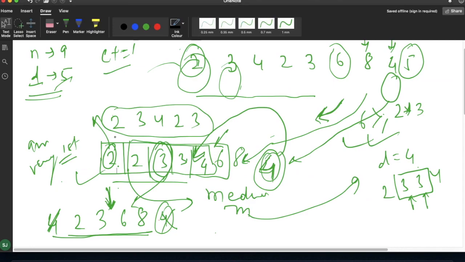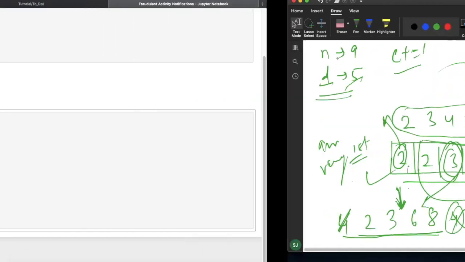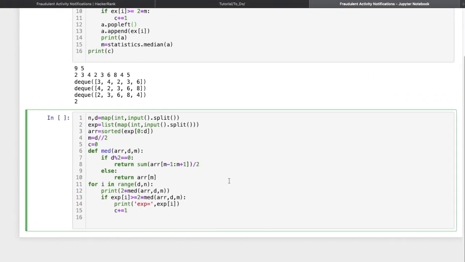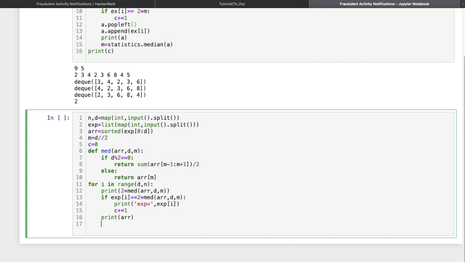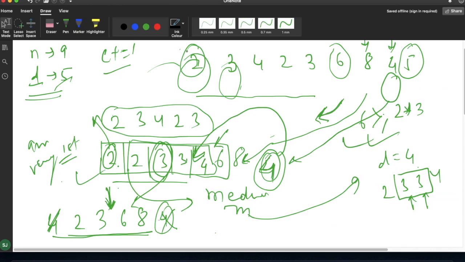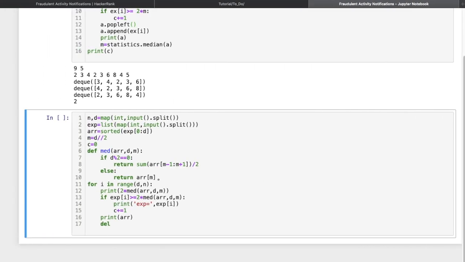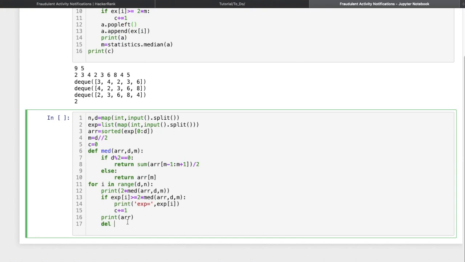We have to now remove one value, the previous value, and add one next value. So for that, let me print the total value, the array value before removal. We'll print the value for our checking purpose. So what was the value? Now we will simply delete this value 2 from this temporary array. So how to remove this 2 from my temporary array? For that we will simply delete that from the array.